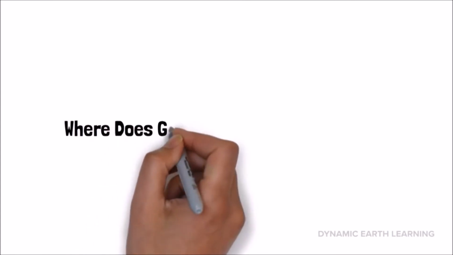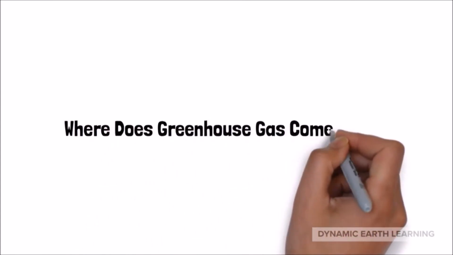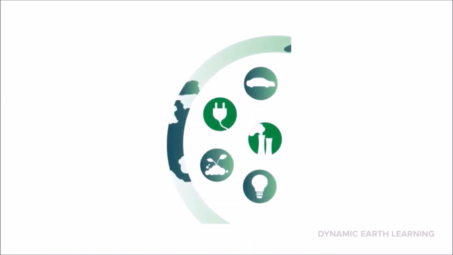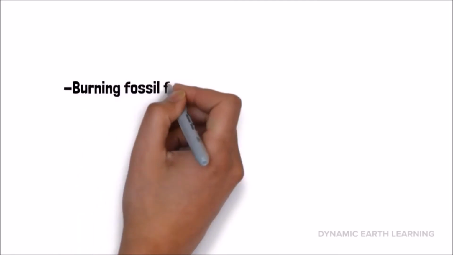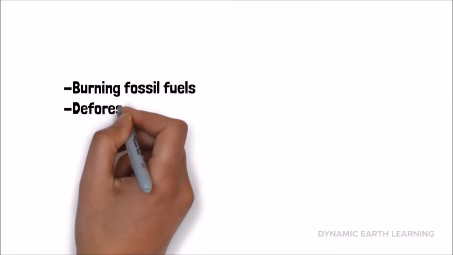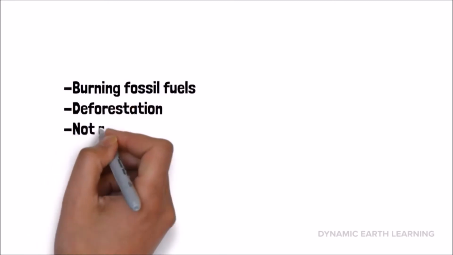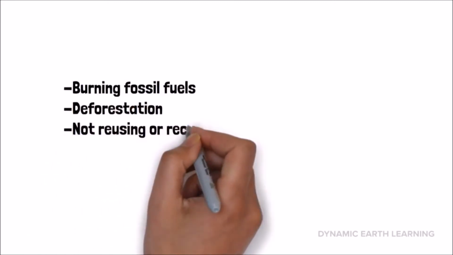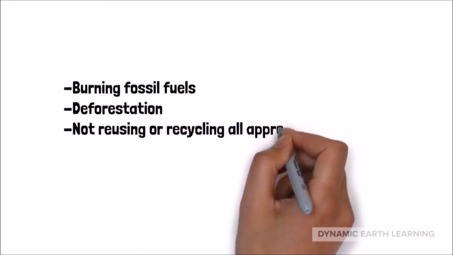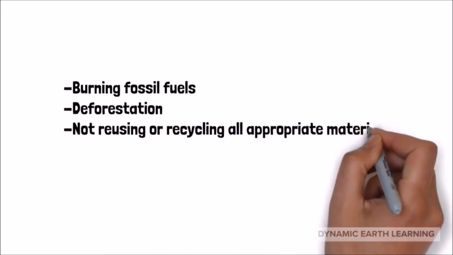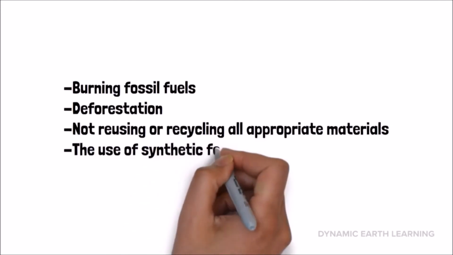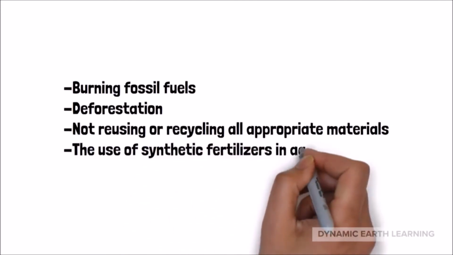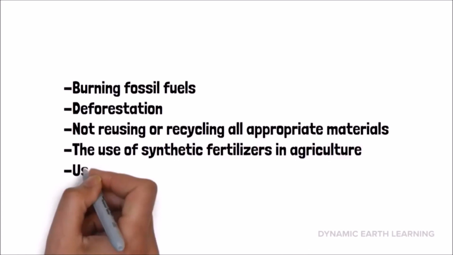Where does greenhouse gas come from? Human activities contribute to changing the natural greenhouse. Activities from our everyday lives cause greenhouse gas: burning fossil fuels, so driving a car comes with a cost. Deforestation, which is when trees are cut down for use as building material. Not reusing or recycling all appropriate material leads to more garbage decomposing in landfills. Decomposition promotes more methane. The use of synthetic fertilizers in agriculture produces dangerous greenhouse gas.